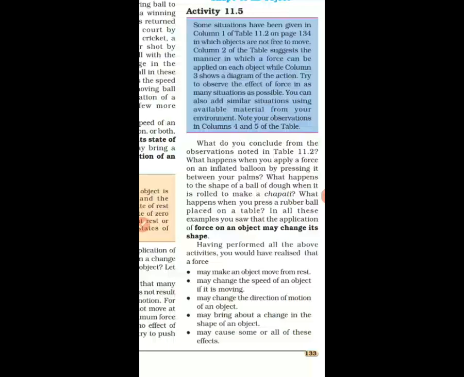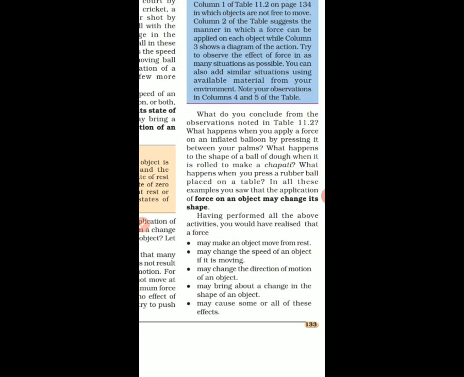So these are all the effects of force on an object. Either it may be one, two, or all the changes. These points are given. You can see these are the effects of force on an object.